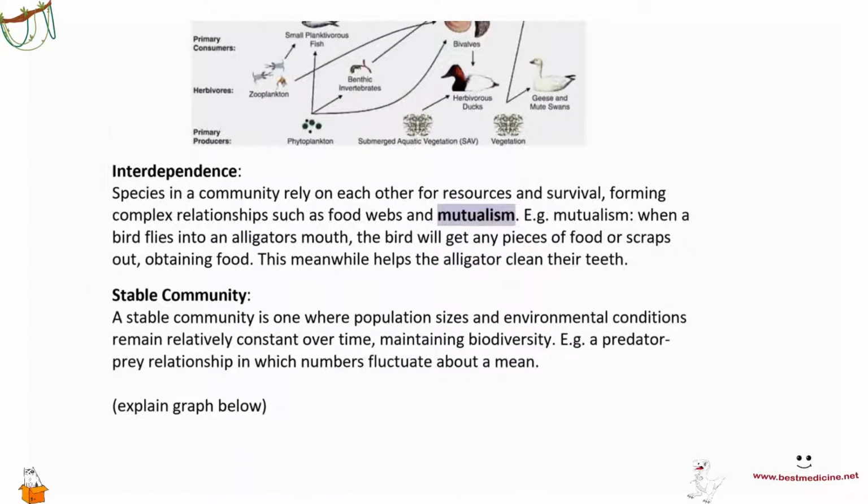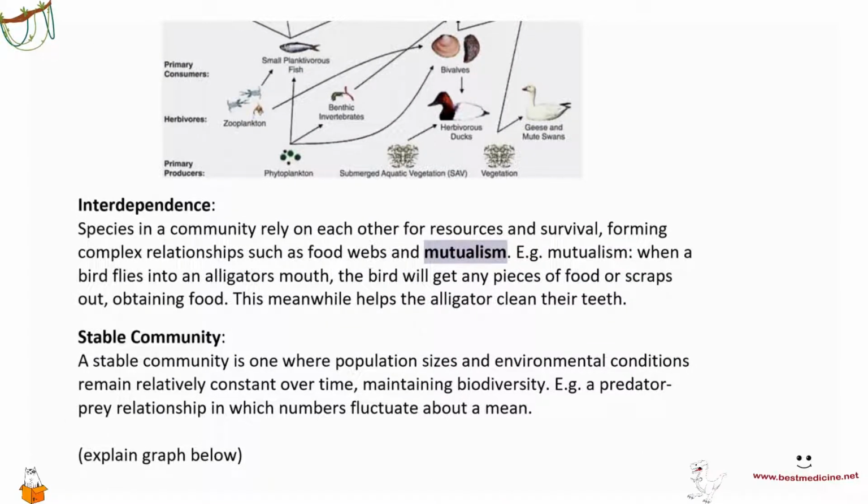So here's interdependence. Species in a community rely on each other for resources and survival, forming complex relationships such as food webs and mutualism. Mutualism means mutually benefiting one another.